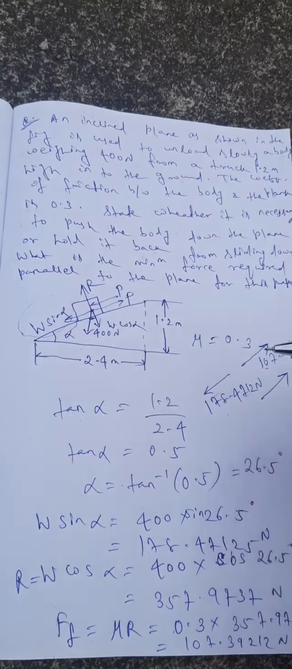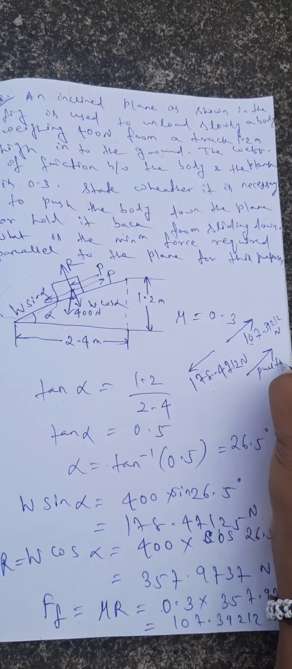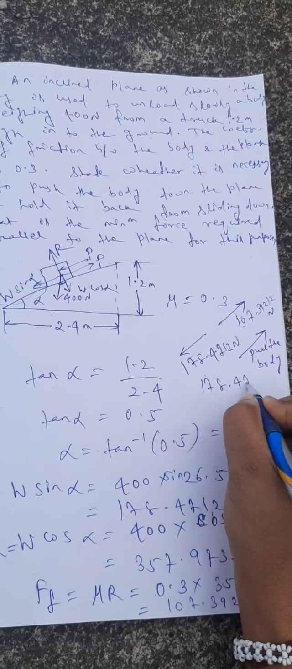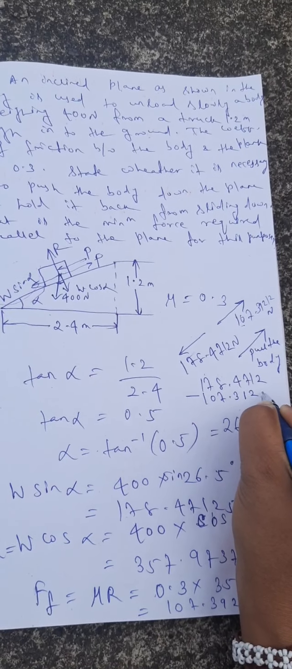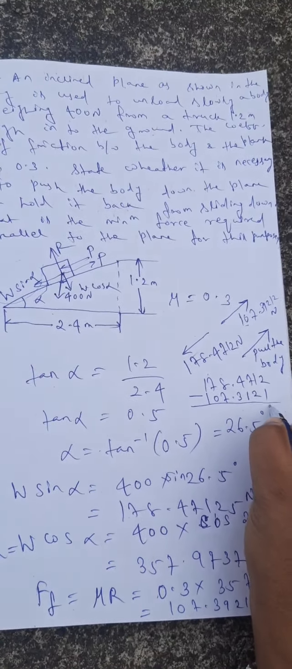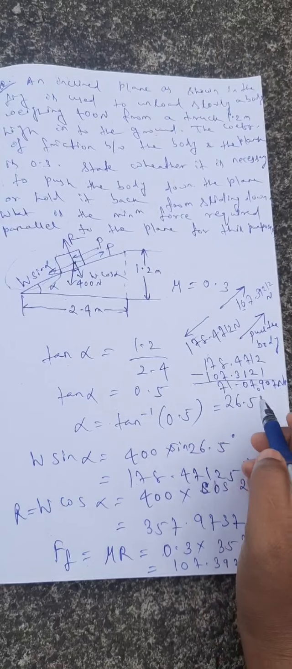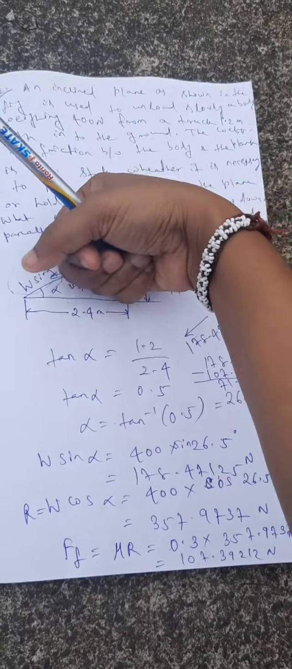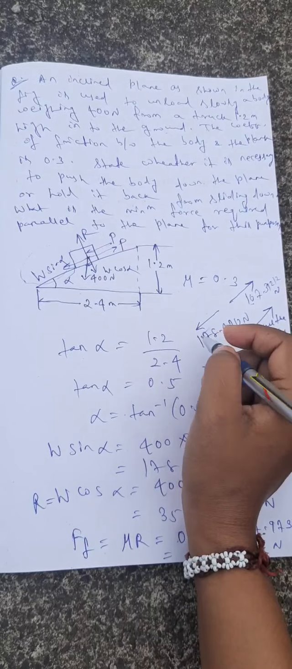So what is this direction? We need to pull the body. What is the extra amount we need to pull? That is 178.4712 minus 107.3121. Let me check this value. So here we need to apply 71.079 Newton force to pull the body from moving downward. So what is this value of P?